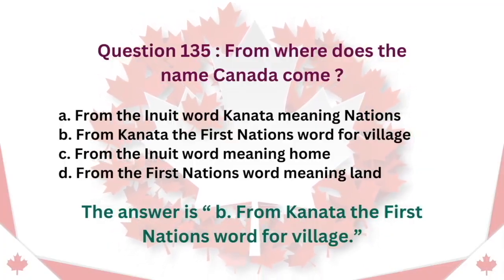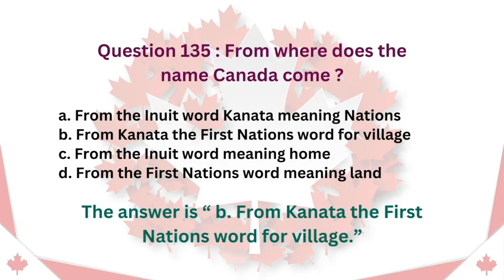Question 135. From where does the name Canada come? A. From the Inuit word Kanata meaning nations. B. From Kanata, the First Nations word for village. C. From the Inuit word meaning home. D. From the First Nations word meaning land. The answer is B. From Kanata, the First Nations word for village.